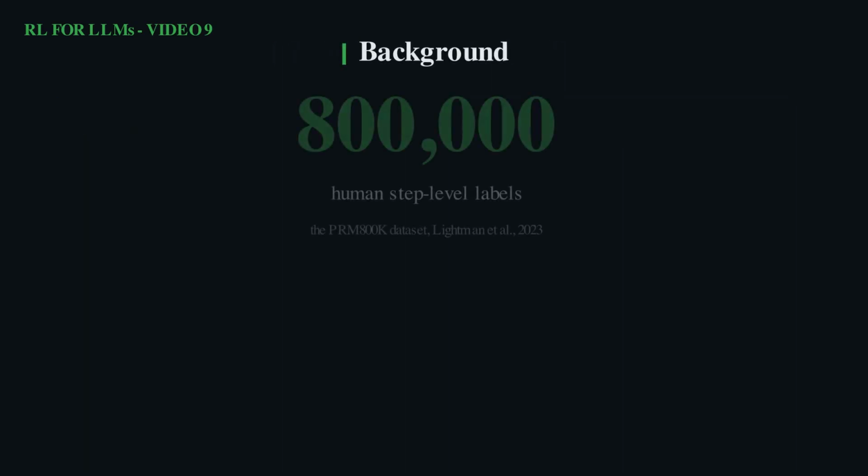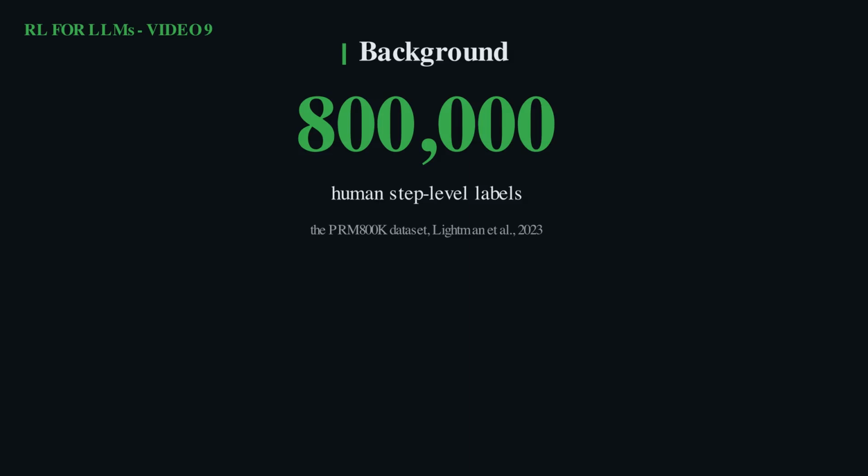The idea was set up by Uesato and colleagues in 2022 and then nailed by Lightman's 2023 paper, Let's Verify Step by Step, at OpenAI. To do it, they collected an enormous data set, 800,000 individual reasoning steps, each labeled by a human as good or bad. That dataset is called PRM 800K, and their headline finding was clear. On hard math, step-level grading beats final answer grading.